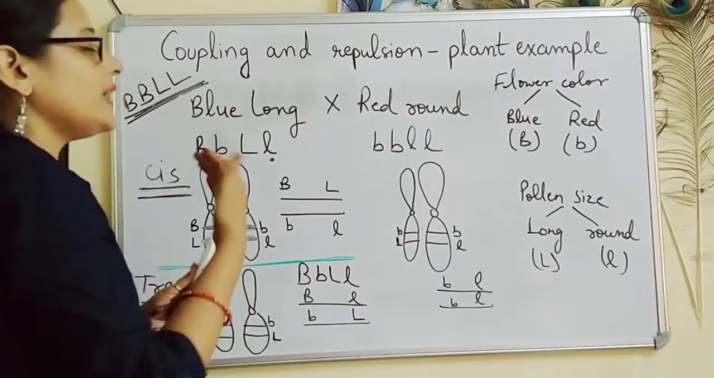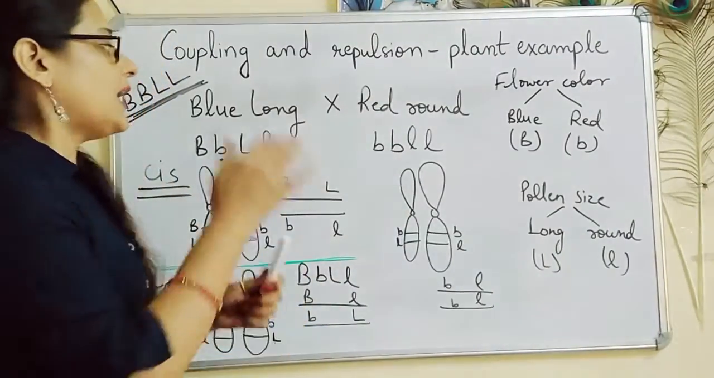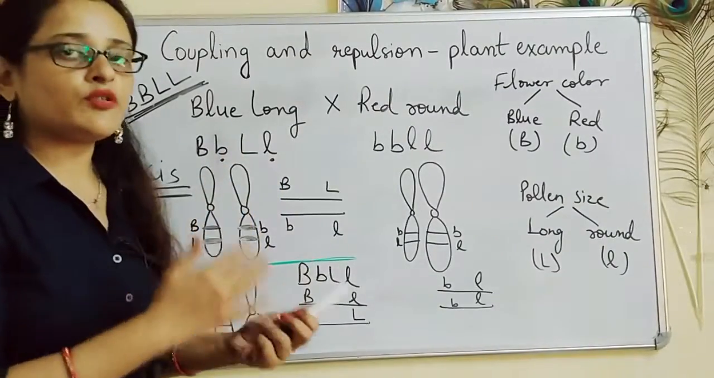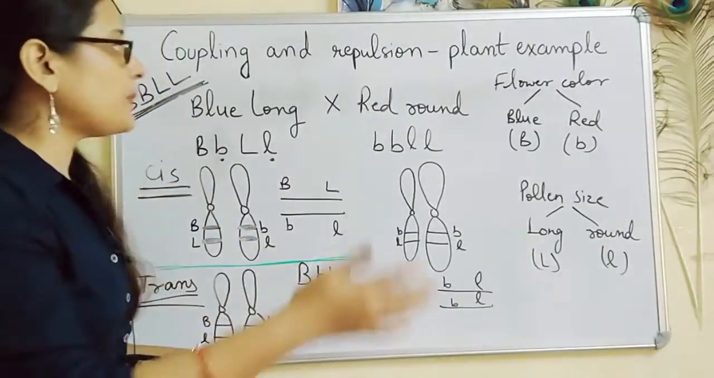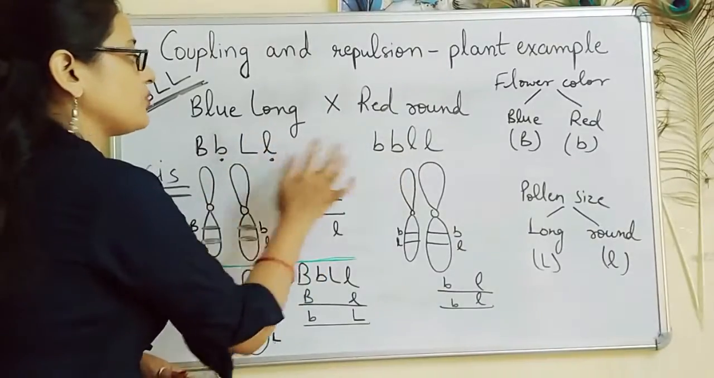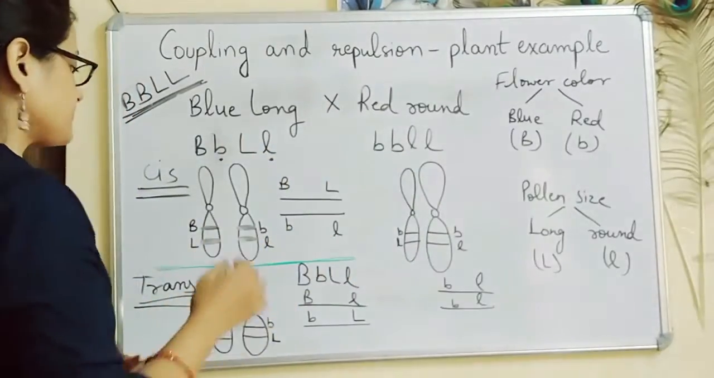Out of these two, any one arrangement can be seen in nature, and depending upon the arrangement, different types of offsprings will be produced in spite of the same genotype of the parents. We will see this later on.